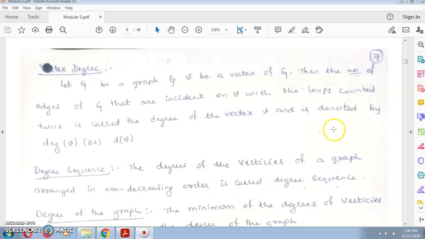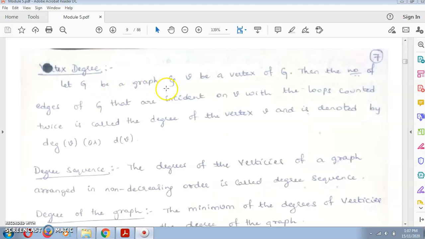Hello everyone. Let us see the next topic in graph theory, and the topics are vertex degree, degree sequence, degree of a graph, and so on. So, what is the meaning of vertex degree?